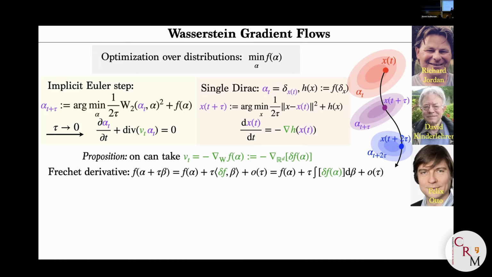At first order, this little modification, like vertical displacement of mass, would be encoded by a continuous function, which is often called the first variation, or the L2 derivative in some sense. I call it delta F. I don't think there is a general agreement on the notation for this object. This object, be very careful, it's a function. Okay, we are in infinite dimension. The gradient, if you want, the classical gradient would be a function itself, depending on your measure. So this is the first thing you need to do.